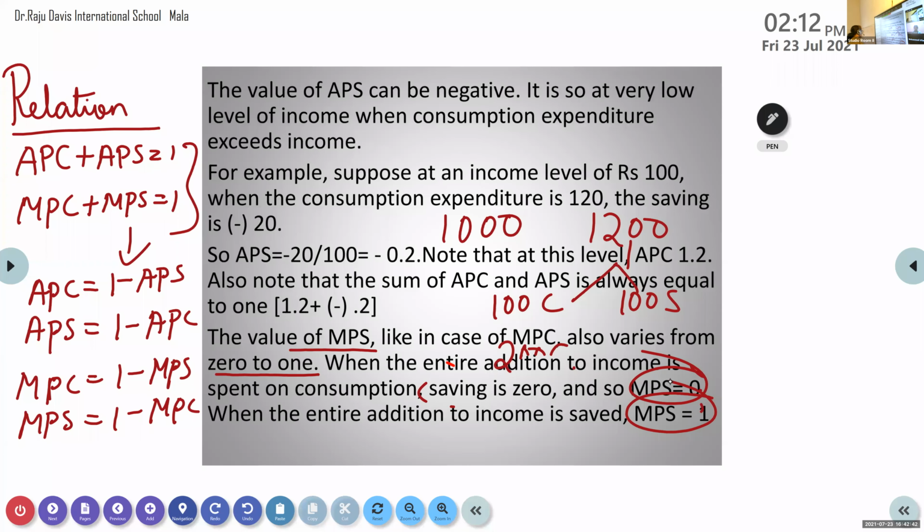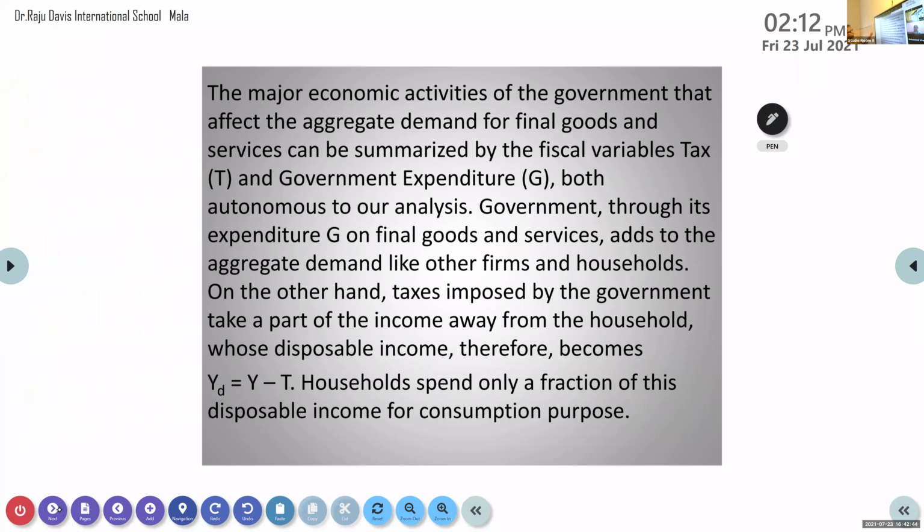Got it everyone? Next one. Now here in your textbook, even though I told that it is a 2-sector model, they have given a role of government in that. Even though there is a role of government, that will be deducted. That is what they have given by this paragraph. Whatever major activities the government is undertaking will affect the demand for goods and services.